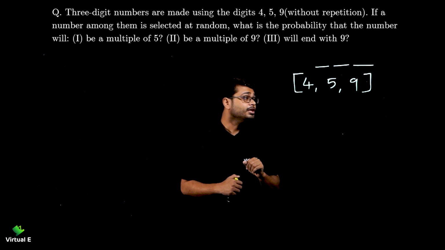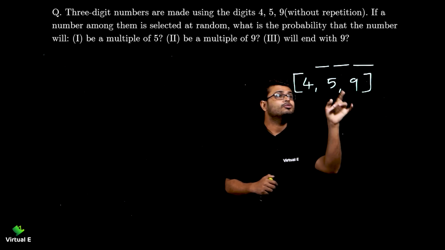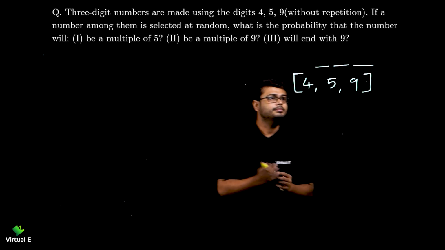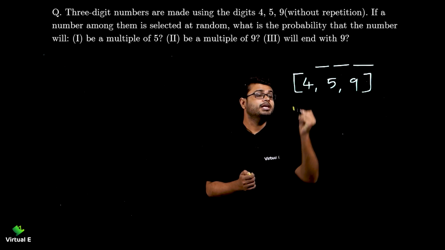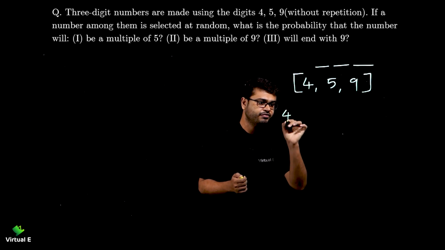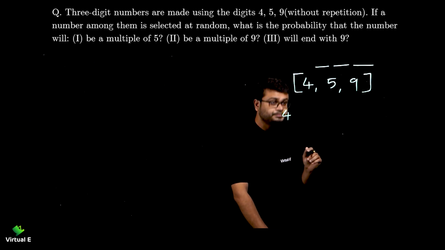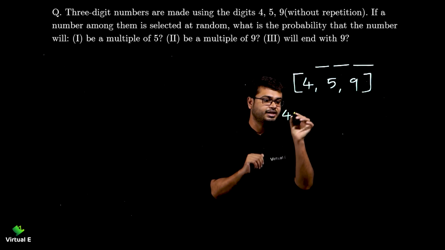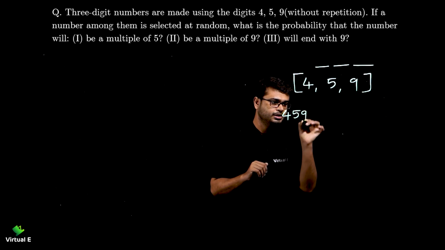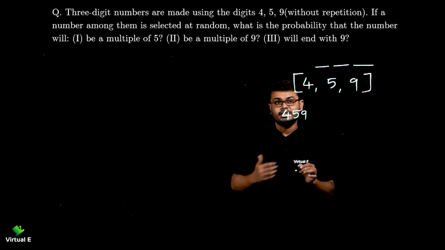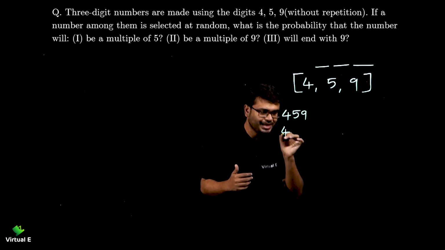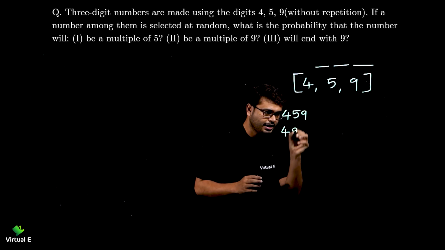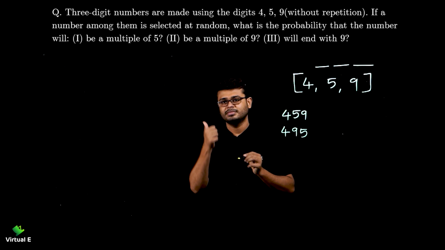Okay, so it's given that we need to make a 3-digit number, right? So I will be starting, just pay attention over here. First I will be taking 4. If I take 4, I need to take the other 2 numbers only, that is 5 and 9. Now what is another possibility? If I keep the 4 at the first place only, I can interchange them, right? 4, 9 and 5. Done.